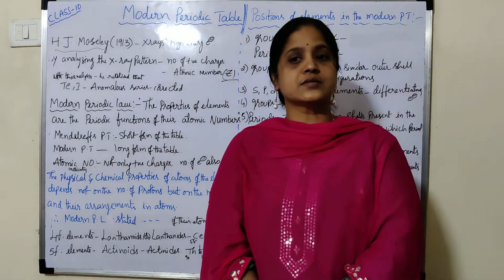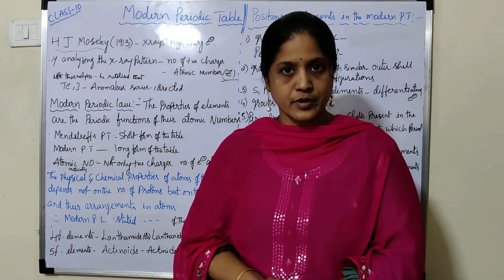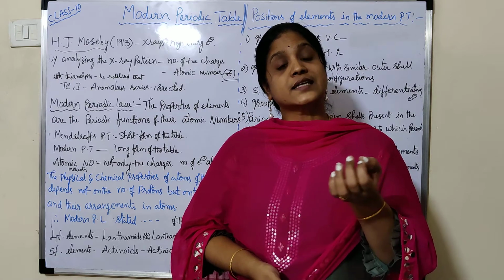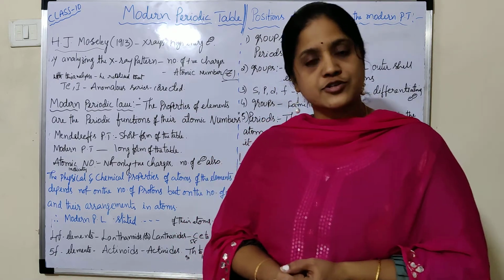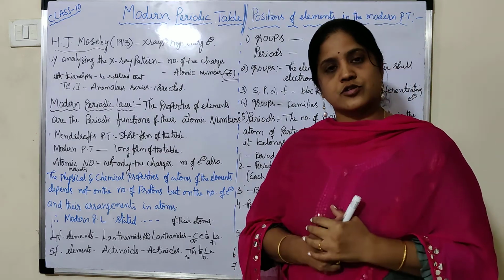Atomic number means not only the positive charges, it also relates to the number of electrons. An atom contains a number of electrons also.